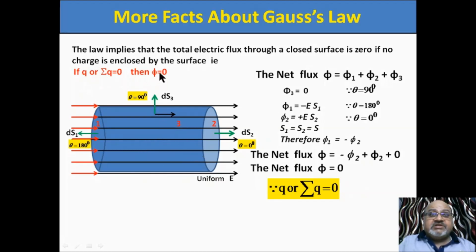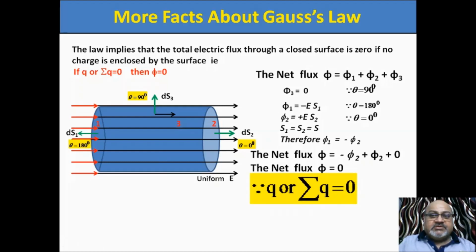Initially I mentioned that if charge is 0, flux is 0. But here we have proved that flux is 0 because total charge inside the cylinder is 0. No charge is there inside the closed surface.